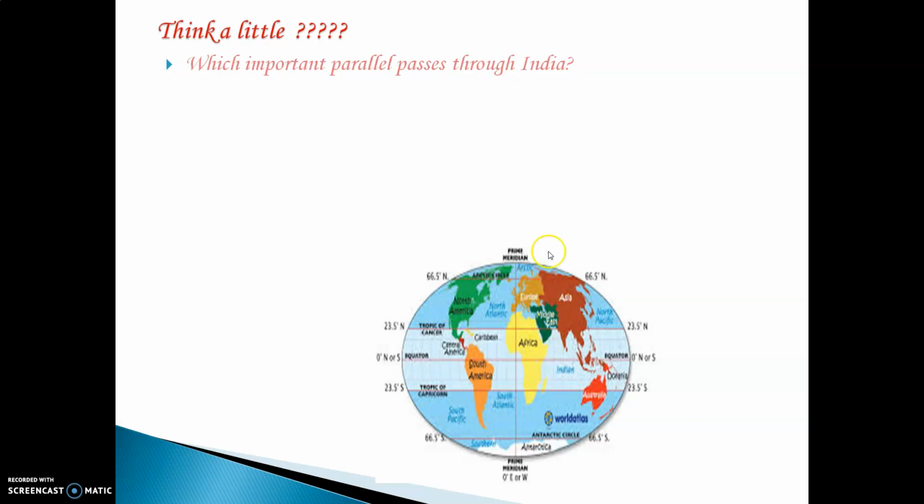And let us see India. Now, India lies in the continent of Asia. The orange color shown over here is Asia. This is the parallel that passes through the country of India, and the parallel that lies over here is the Tropic of Cancer. The Tropic of Cancer passes through India, because India lies in the Asian continent and this is the country of India. So the Tropic of Cancer passes through the country of India.